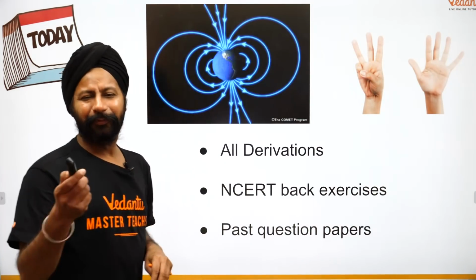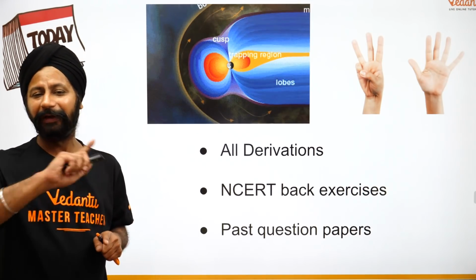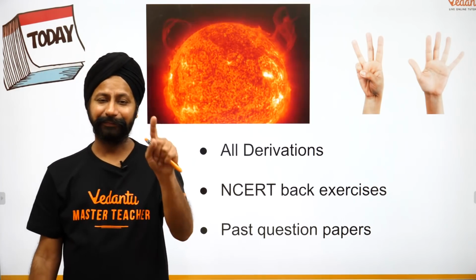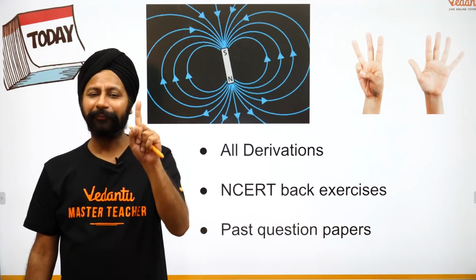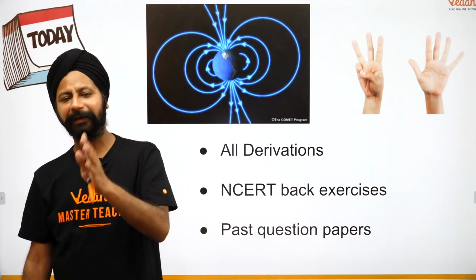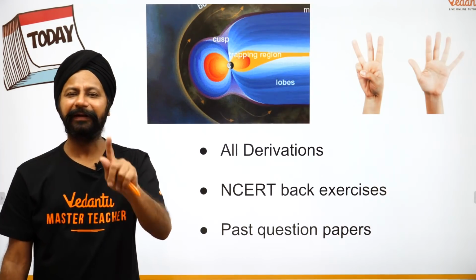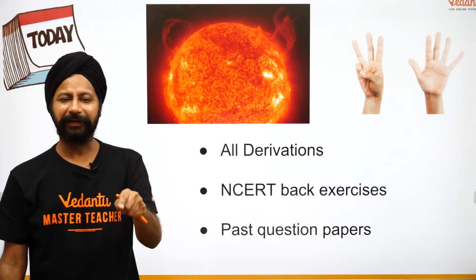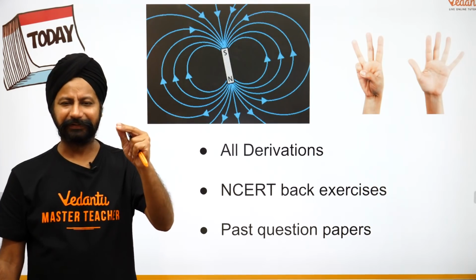So from the point of view of study strategy, all the derivations from the NCERT books have to be completely done and in the simplified way. Don't do the difficult way, the simplified way. NCERT book is the best book. That's the one book if you have to study, that's NCERT. The other books come later. So all the back exercises have to be completely done yourself. No ready-made solutions. If you're able to do them yourself, you're going to rock the exam. Every question, including the additional exercises.